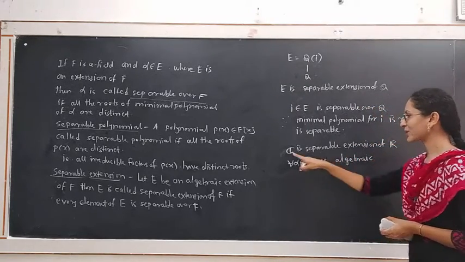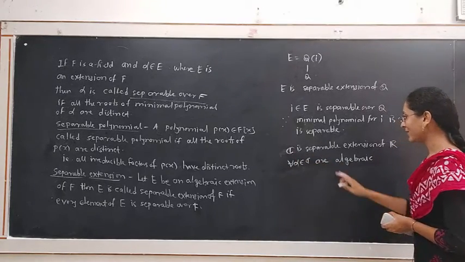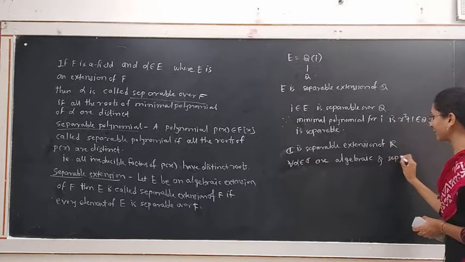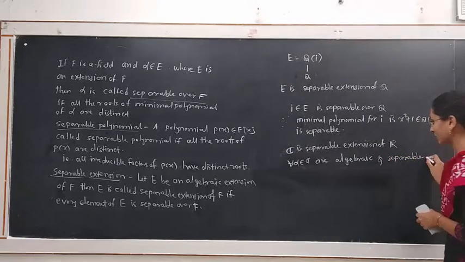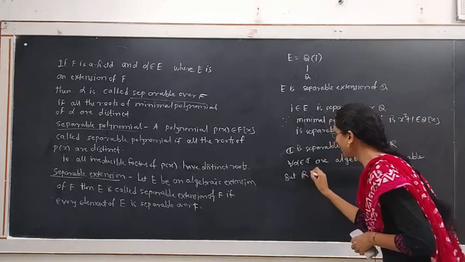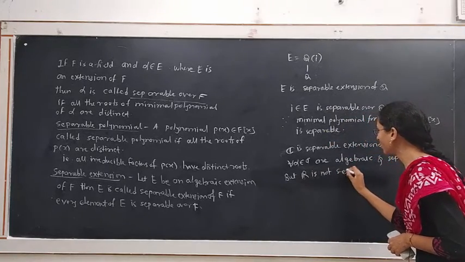All alpha belonging to the extension field of real numbers, that is the field of complex numbers, are algebraic and separable. But R is not a separable extension of Q.